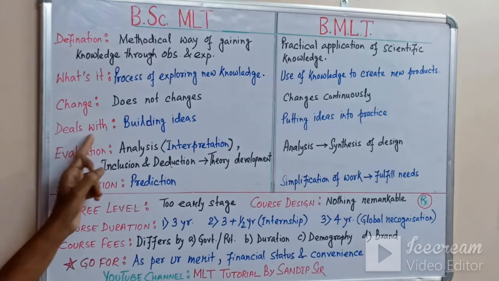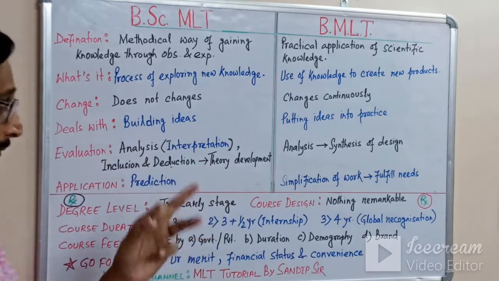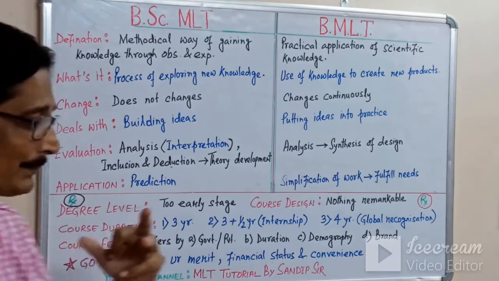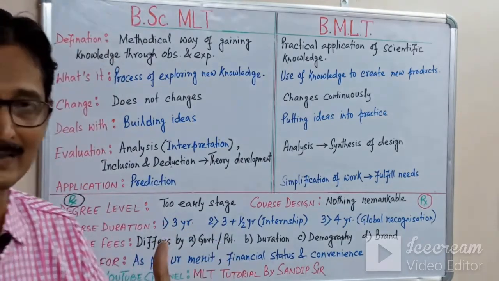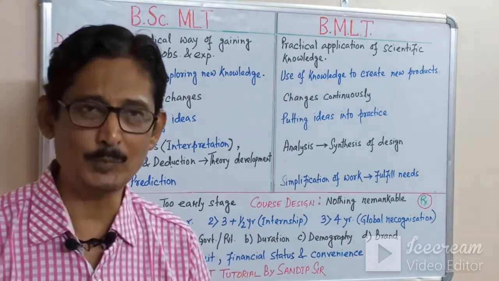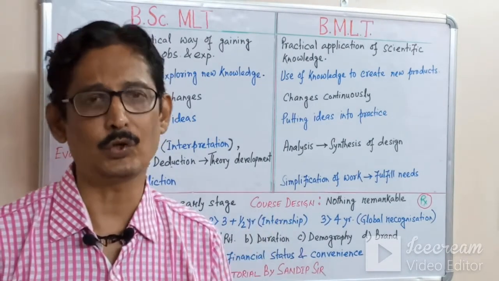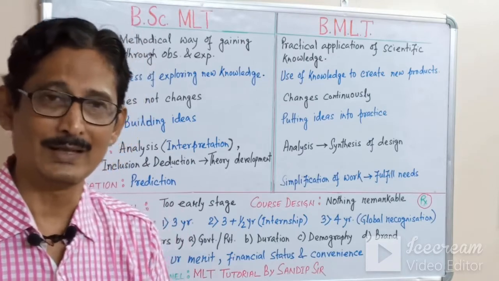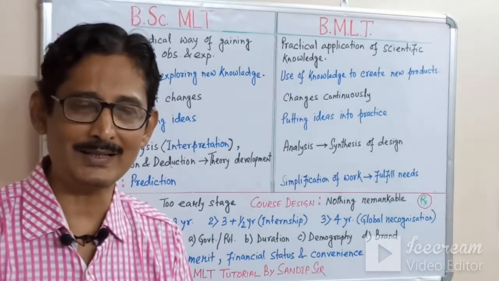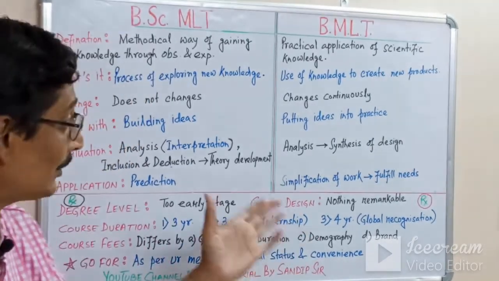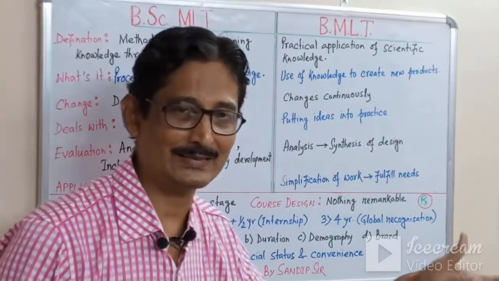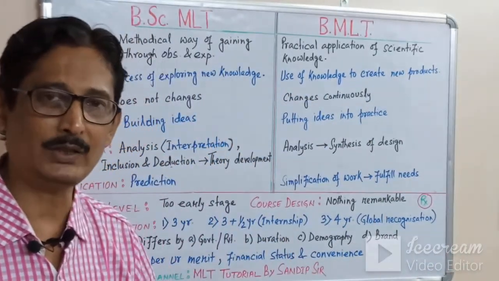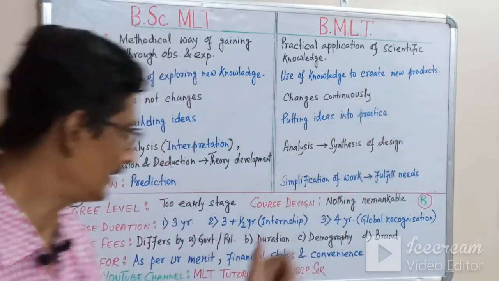Now this deals with building ideas. Science develops ideas. For the photometer, there are two laws: Beer's law and Lambert's law. Science amalgamated Beer's and Lambert's laws, and technology put them into practice. That is, the photometer was put into practice by technology.